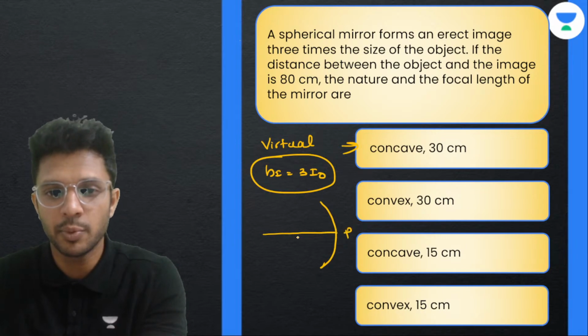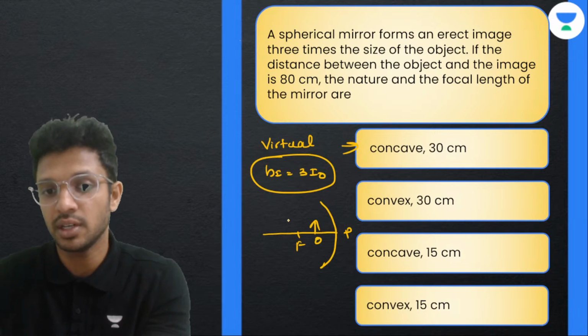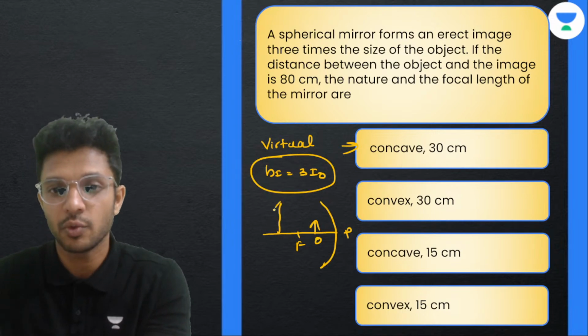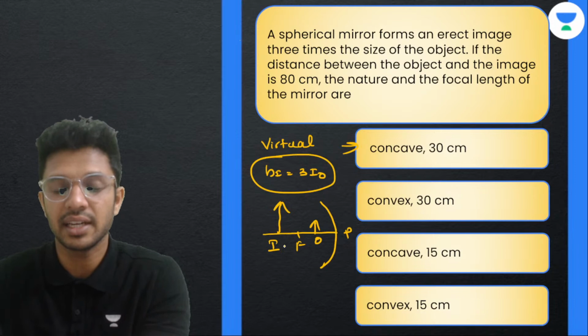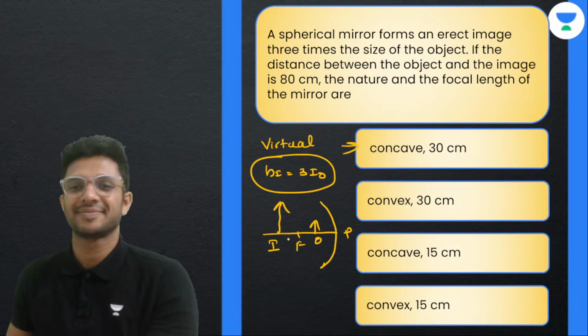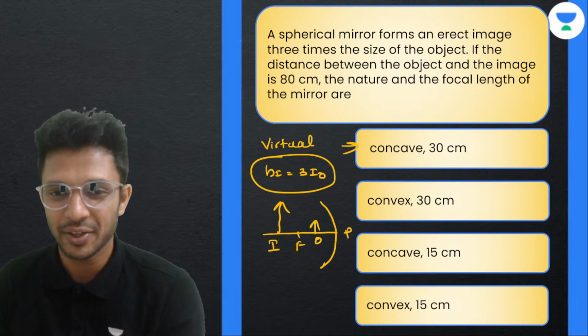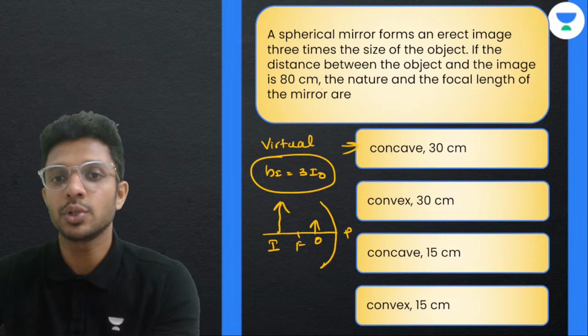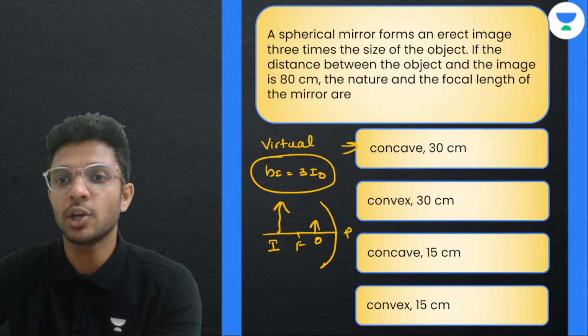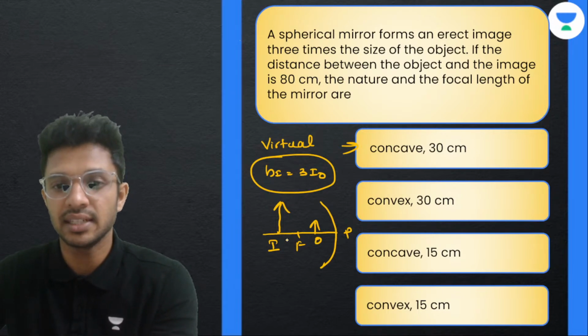In between the pole and the focus. We have to keep the object somewhere around here so that we will be getting a magnified image at some distance. Okay, fine. Now it also says the distance between the object and the image is 80 centimeters. This is the object, this is the image.